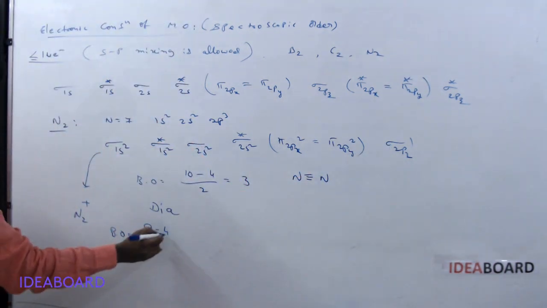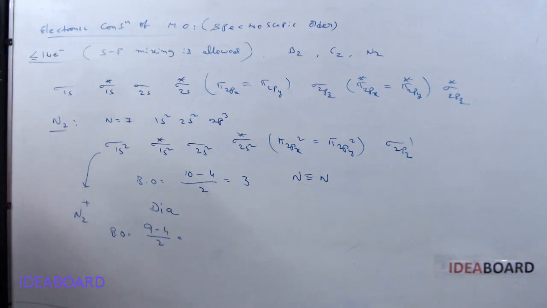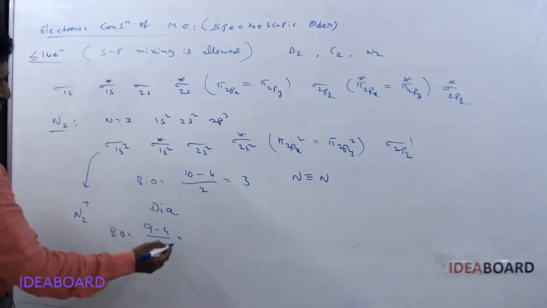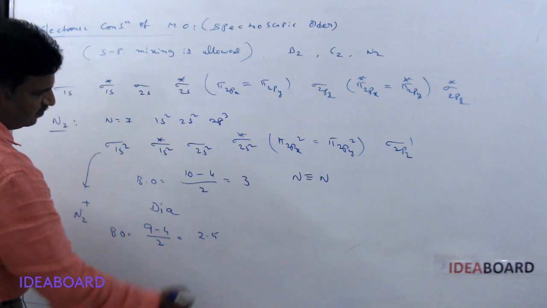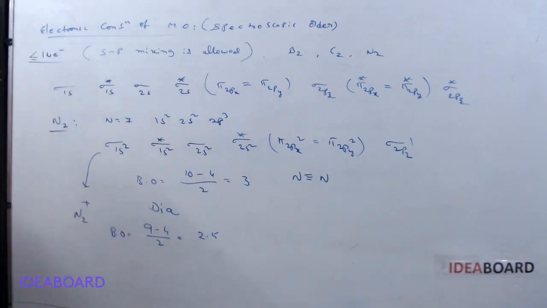So 9 minus 4 by 2. Then how is it? 9 minus 4 means 5 by 2. It is 2.5. Bond order is 2.5. Is it diamagnetic or paramagnetic? Yes, N2 plus is paramagnetic.